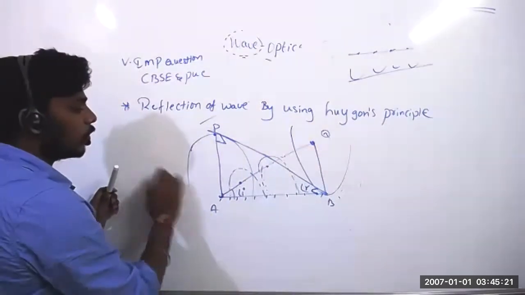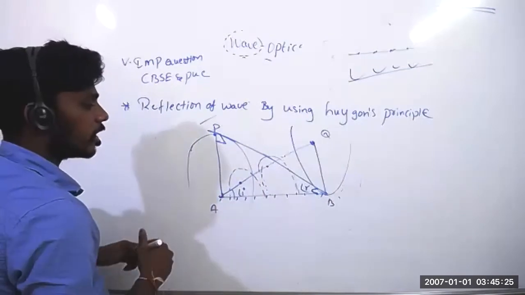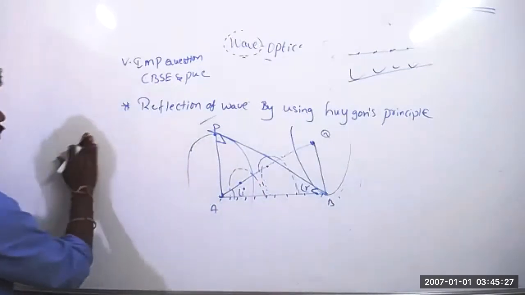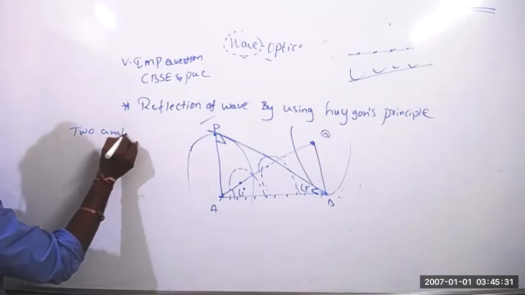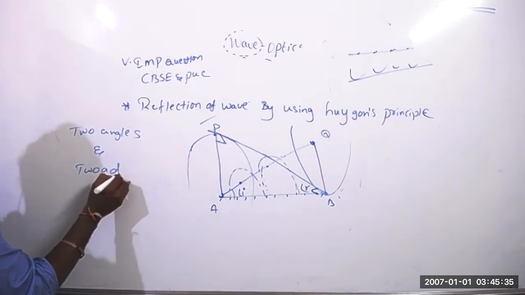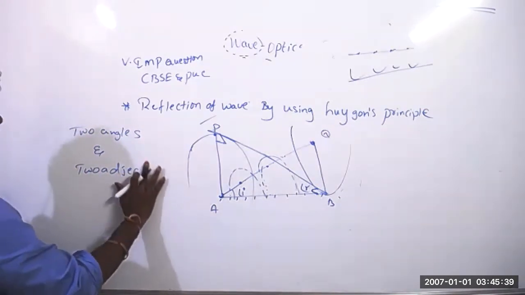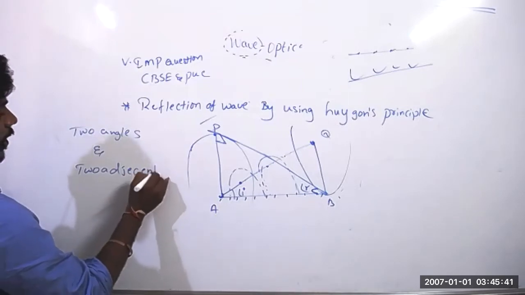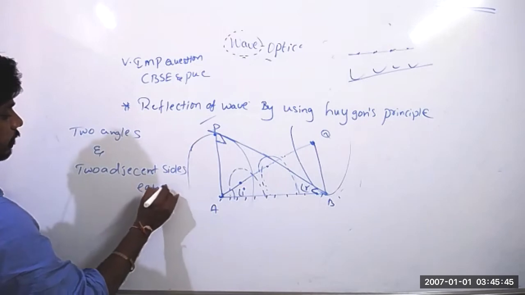Now we have to prove angle of incidence equal to angle of reflection. To prove this, you should remember two angles and two adjacent sides are equal. We have to prove that.